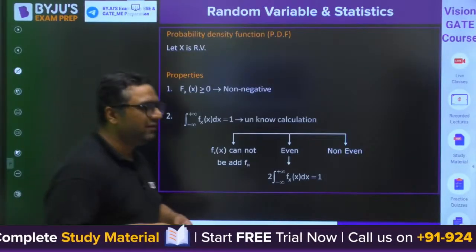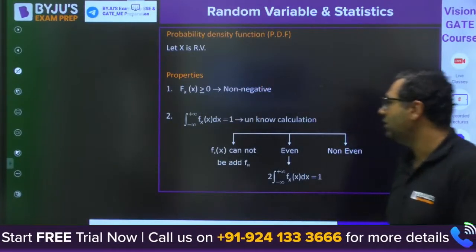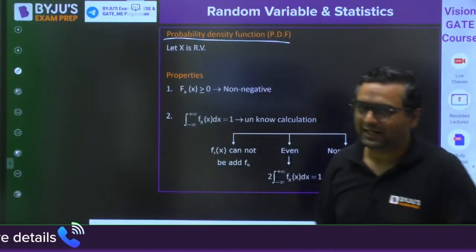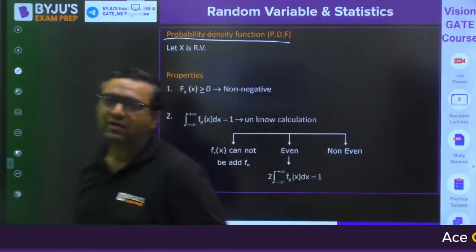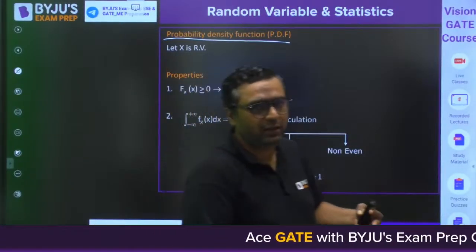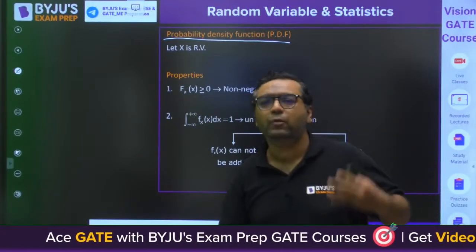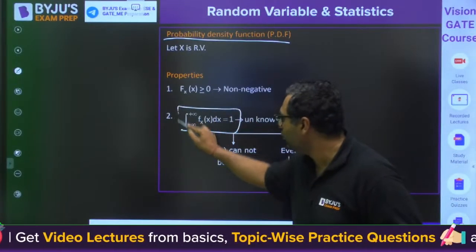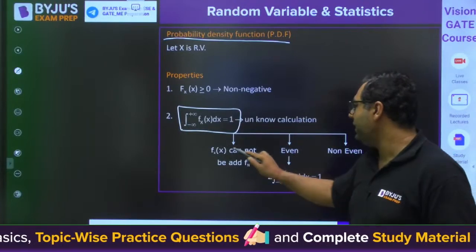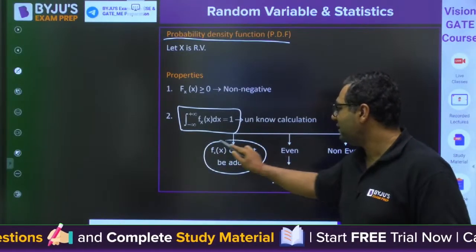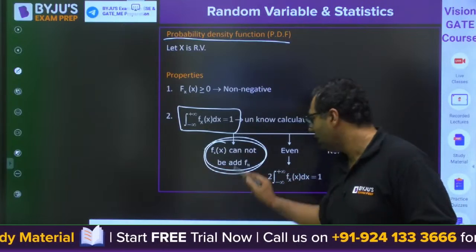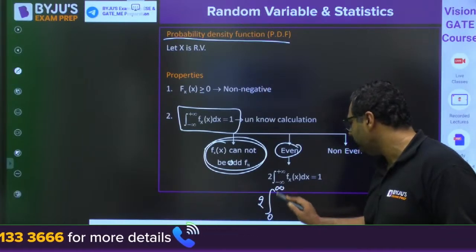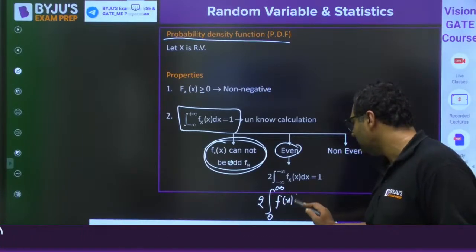So my dear, whenever we are talking about the probability density function, as I told you, for a continuous random variable we go for the PDF, and for a discrete random variable we go for the probability mass function. Here we will denote it like this: the integral from minus infinity to plus infinity of f(x) dx is equal to 1. And whenever we are talking about f(x), it cannot be an odd function, and if it is an even function, you can also write it as 2 times the integral from 0 to infinity of f(x) dx is equal to 1.